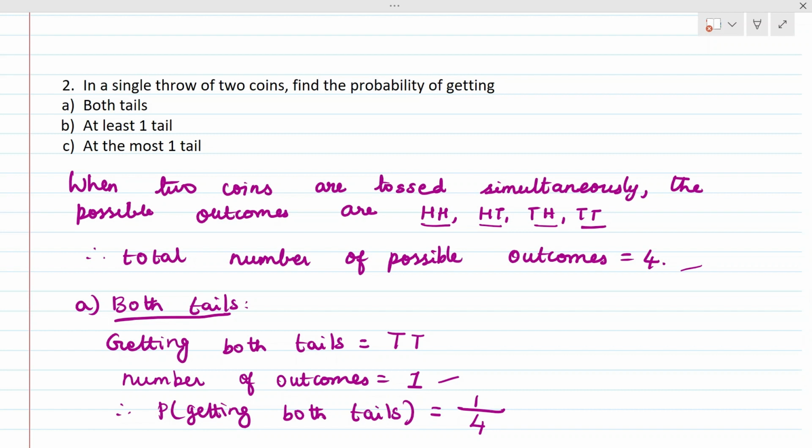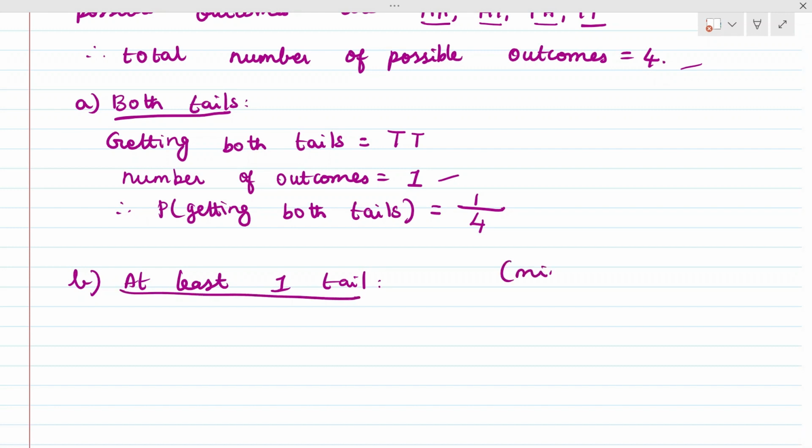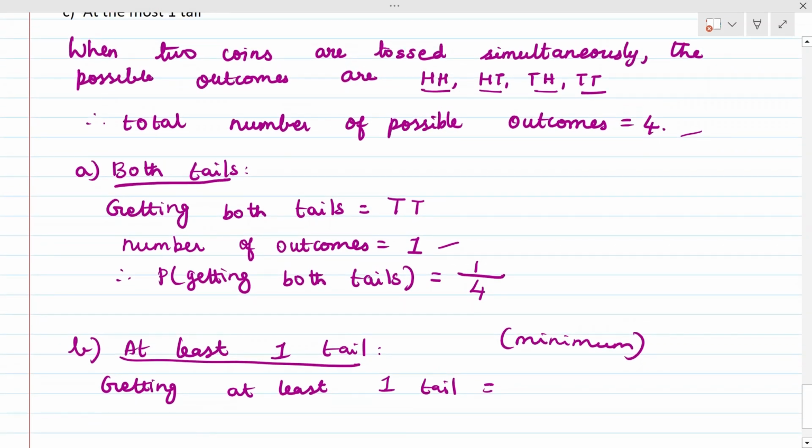Now we'll see the second subdivision. B problem is at least one tail. At least means minimum. So minimum we want one tail. Here in HH there is no tail at all.